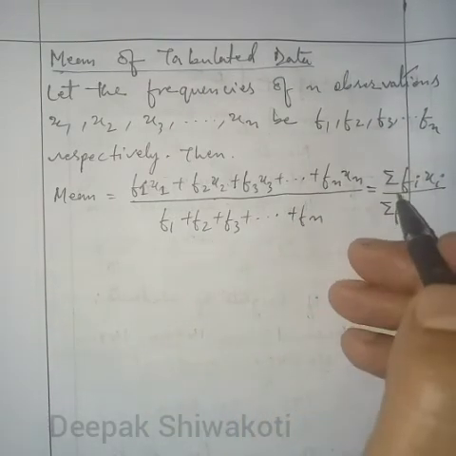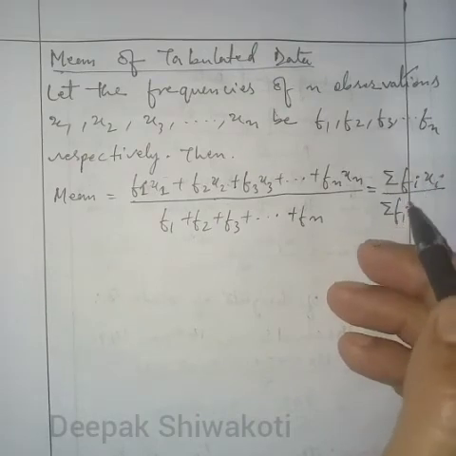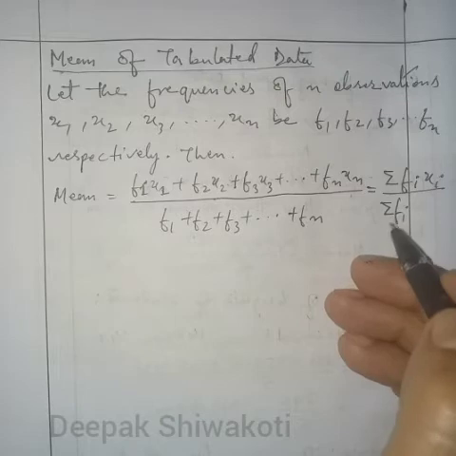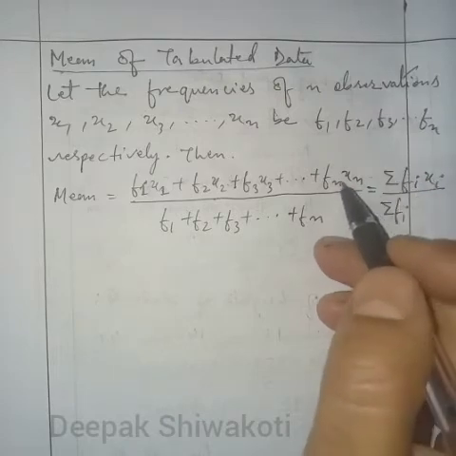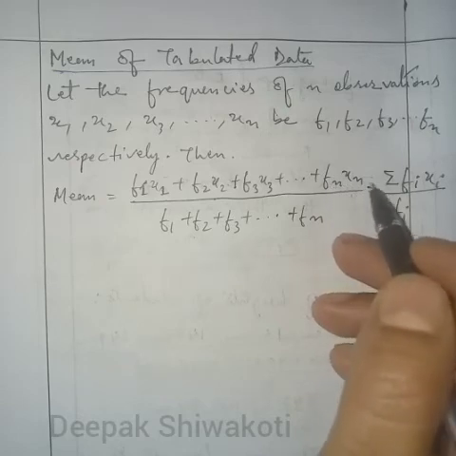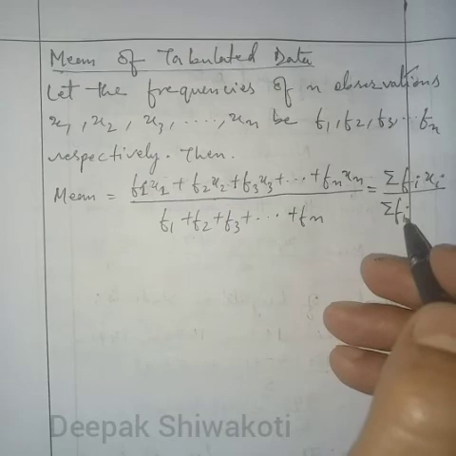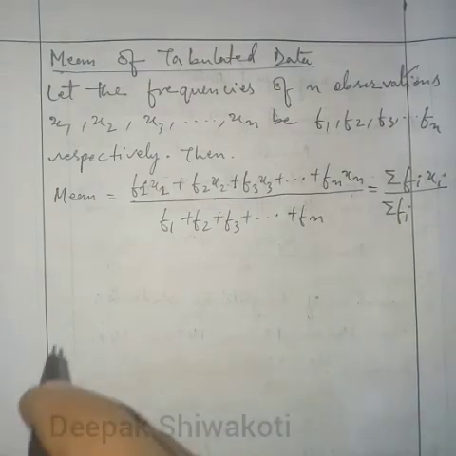So it is represented by this formula: summation fi xi divided by summation fi. That means the sum of the product of the frequency and the observation, divided by the sum of the frequencies. With an example we'll understand a little more.